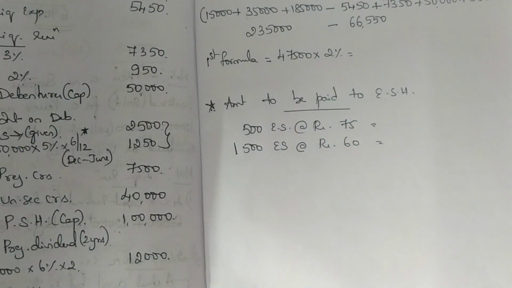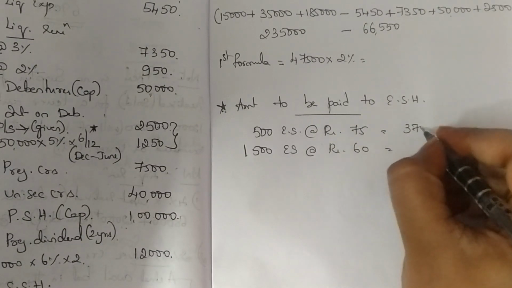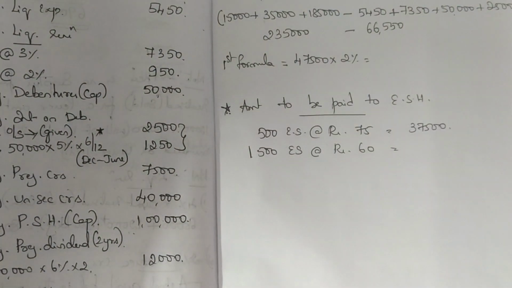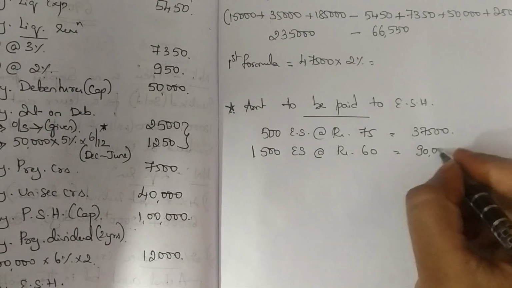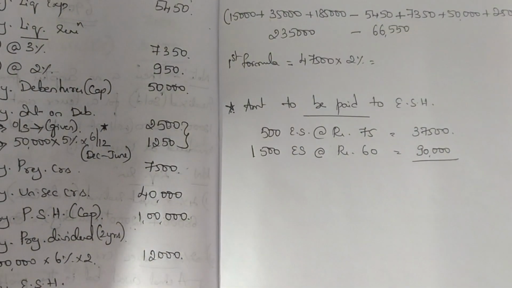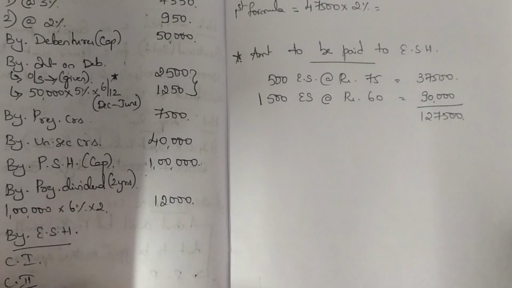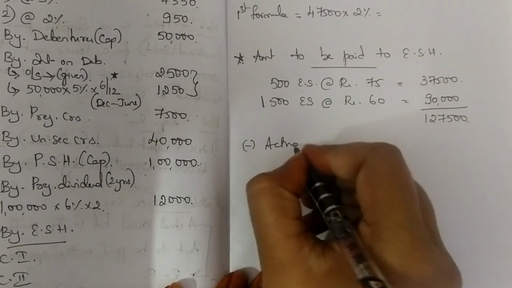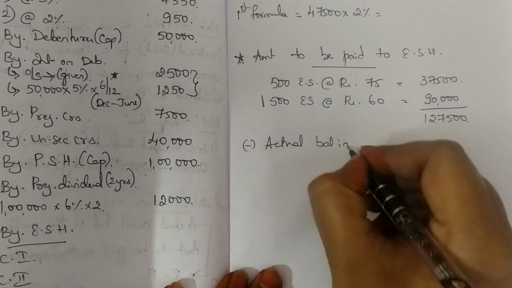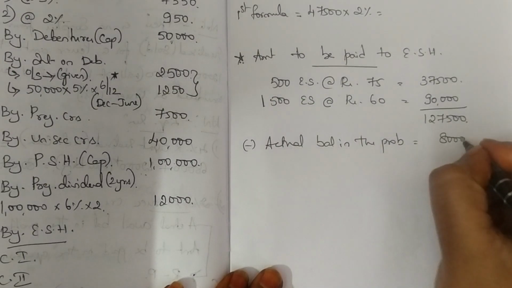So 500 into 75 is 37,500. 1500 into 60 is 90,000. So the total here is 1,27,500. This is the amount that I am supposed to pay, minus how much is the actual balance available in the problem. Actual balance available in the problem is only 8,000.